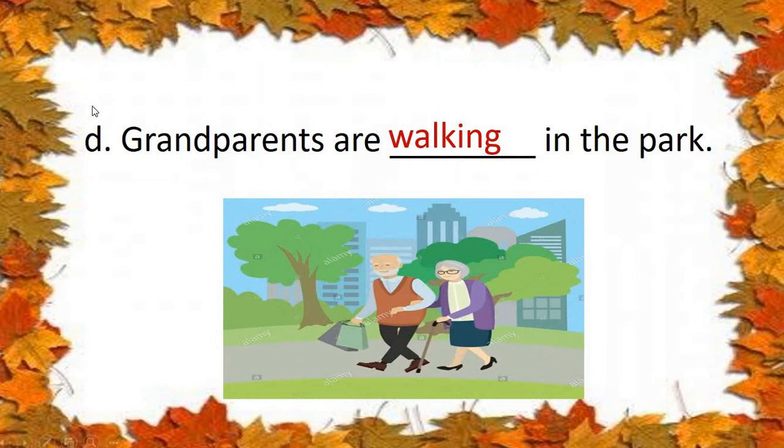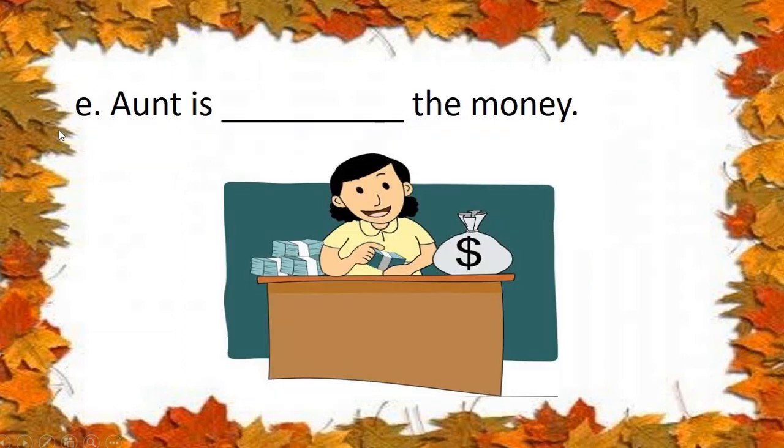Okay, children? So see number D. Grandparents are walking in the park. Can you see they are walking? Very good. You all know, no? Yes. So now see the next picture, number E.